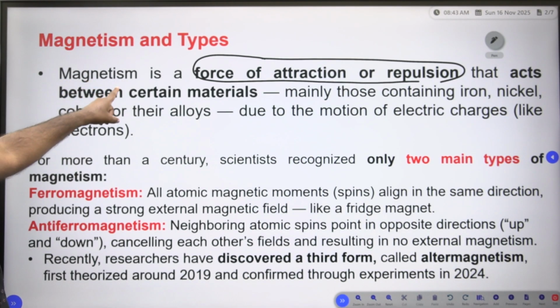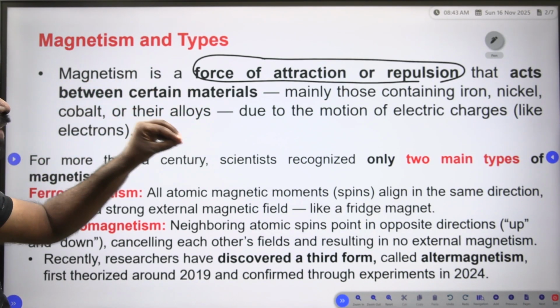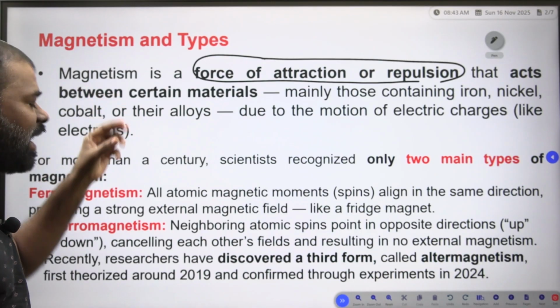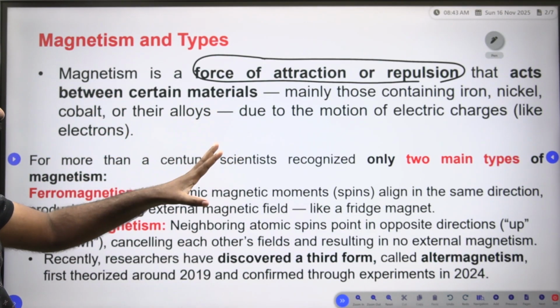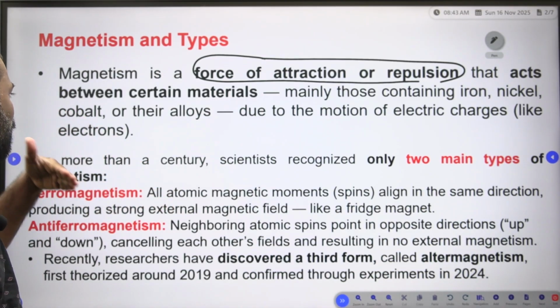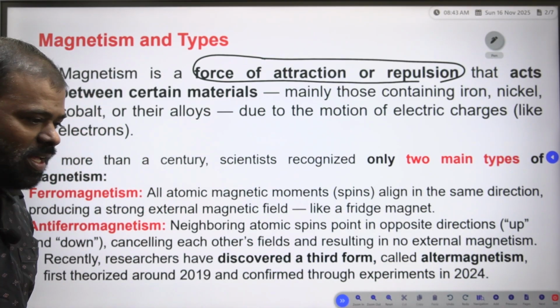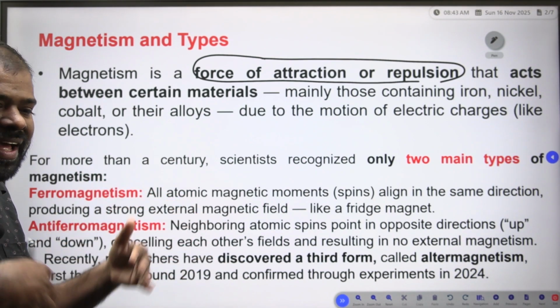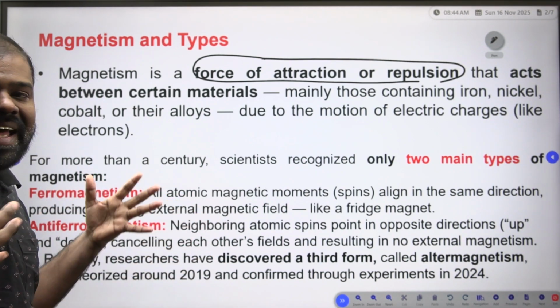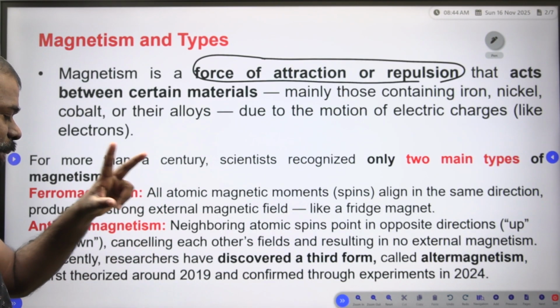So what is magnetism? Magnetism is a force of attraction or repulsion that acts between certain materials, mainly those containing iron, nickel, cobalt and their alloys. Majorly transition elements in the modern periodic table exhibit magnetic properties.